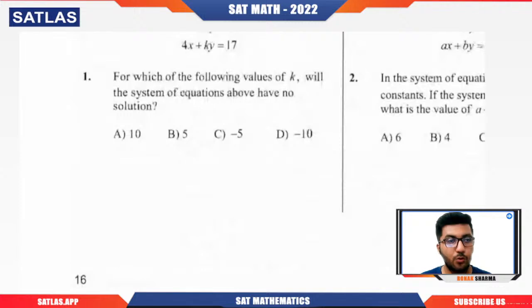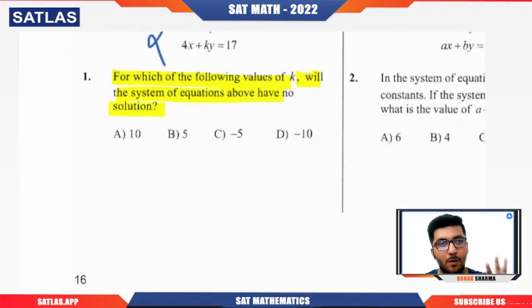So you can see that here we are having two questions. First question: for which of the following values of k will the system of equations have no solution? Now the moment you see that these equations are in the format of ax plus by equal to c and they are simply telling me no solution, what should come to your mind? What is the condition of no solution?